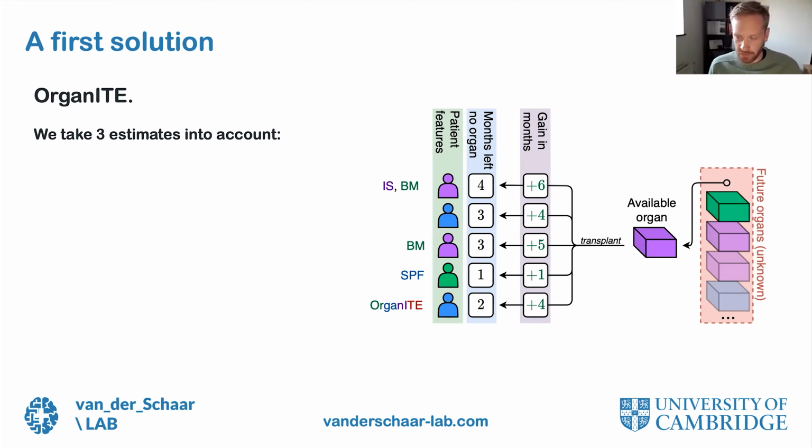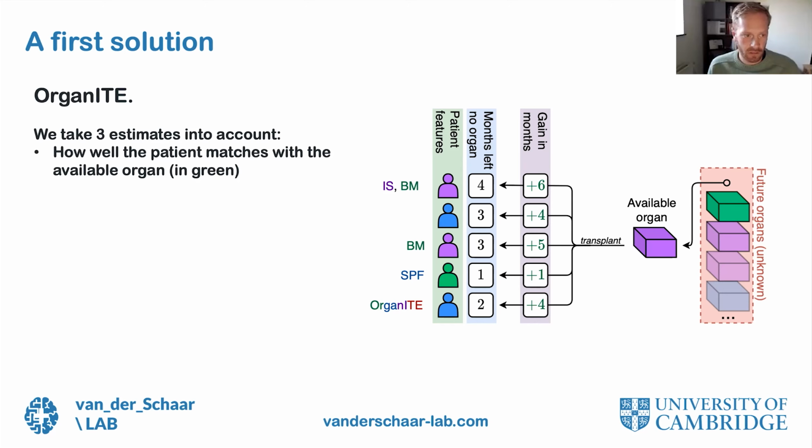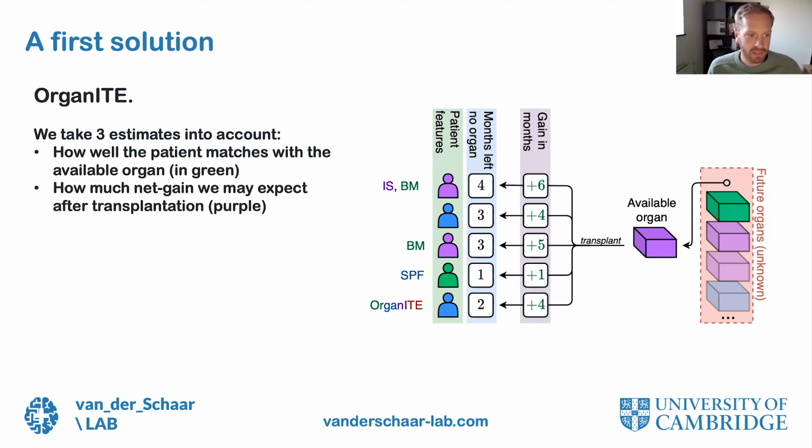A first solution to this, which Alihan mentioned previously, is OrganNite, where we take in 3 different estimates and use them to weigh which organ we should transplant into which patient. A first estimate is how well the patient matches with the available organ. So that would be patient features indicated in green on the figure. A second is how much net gain we may expect after transplantation. So how many months or years could the patient be expected to live if we give the organ, which is illustrated in purple. And then how rare is the patient's optimal organ, which is indicated in red.